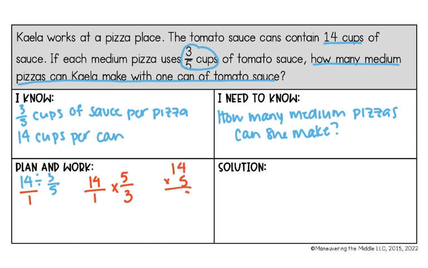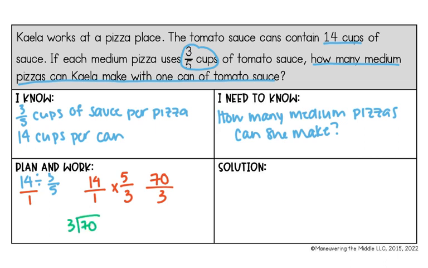So 5 times 4 is 20. Put down my 0, carry my 2. 5 times 1 is 5, plus 2 is 7, so 70. So 14 times 5 is equal to 70. 1 times 3 is 3. And now I need to simplify. And I'm going to do that by doing division.